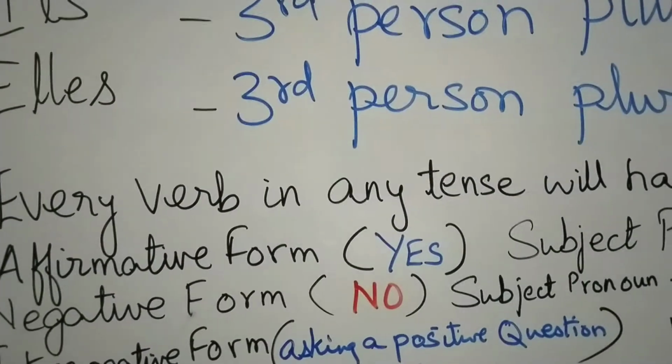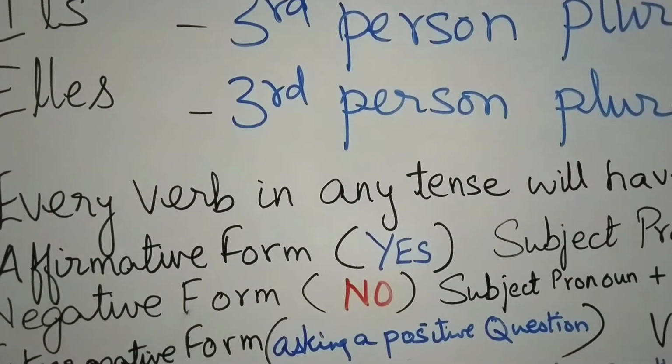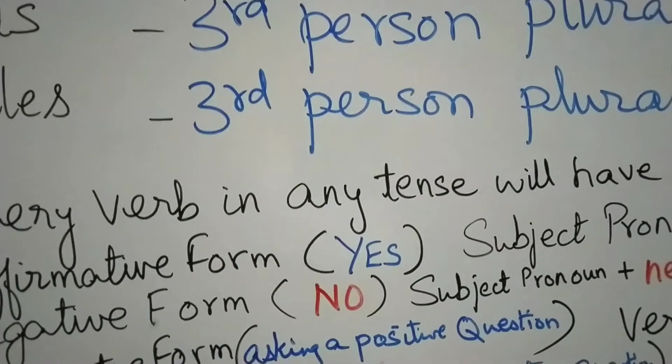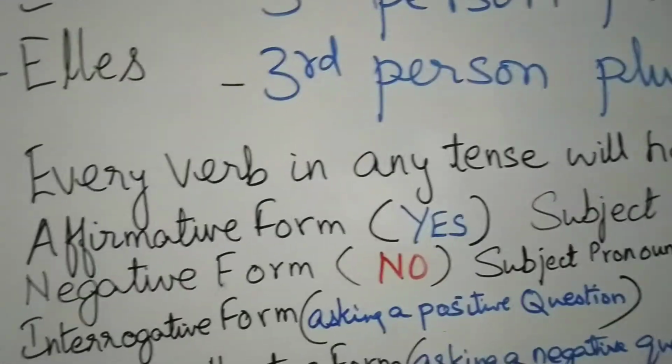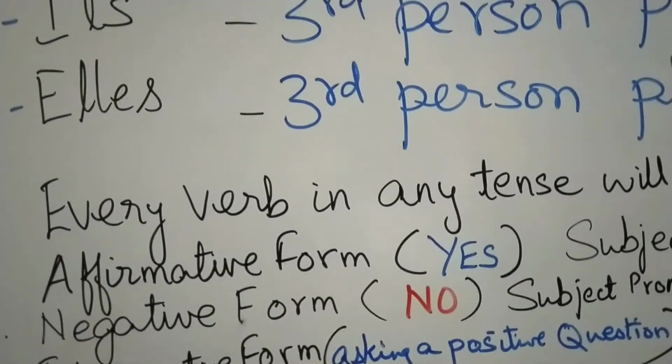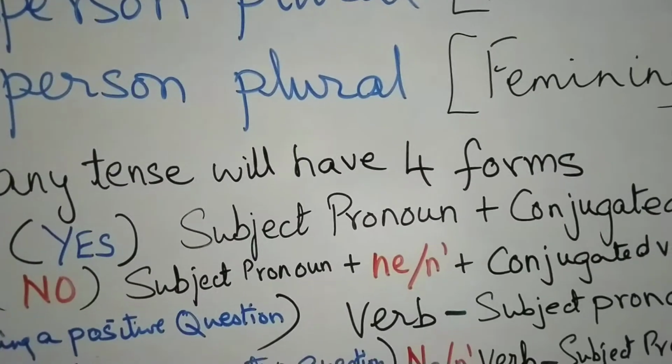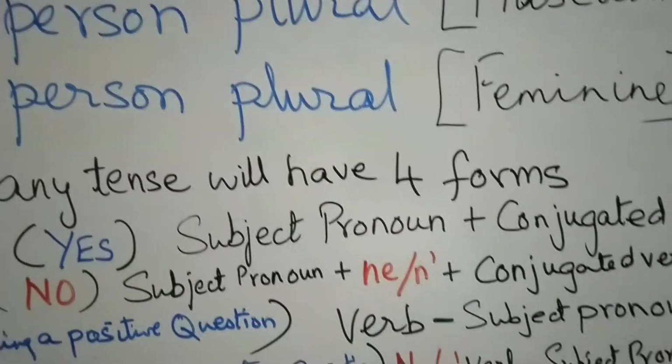Now, what is the negative form? The negative form is answering no to a question. Suppose I ask you, do you give? Then you will say, no, I do not give. This is the negative form. So, how do we form the negative form in French? We first write down the subject pronoun, that is je, tu, il, elle, and all that.